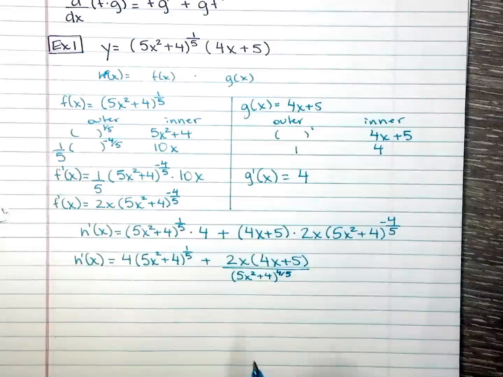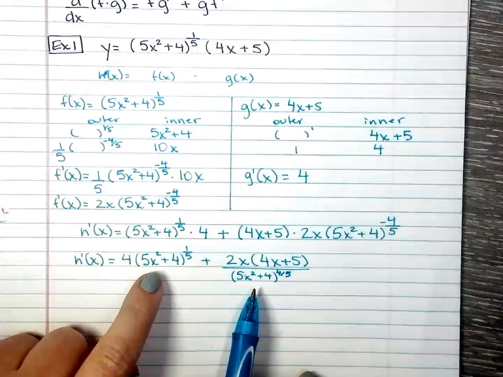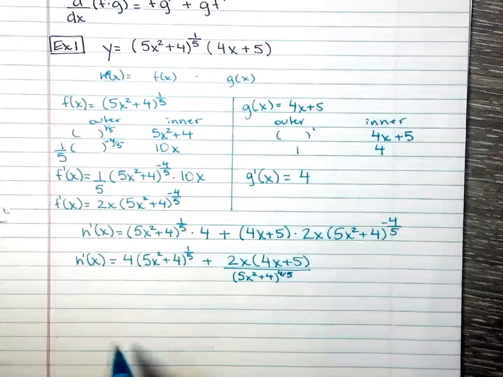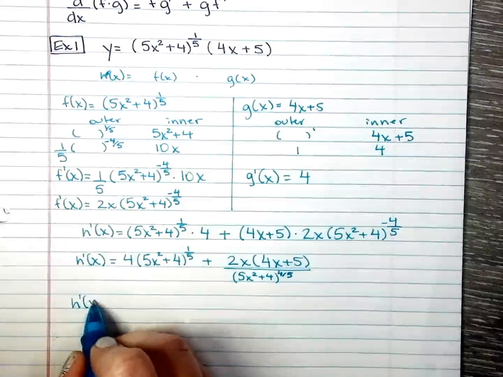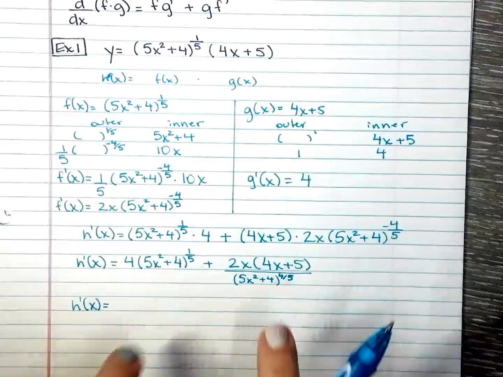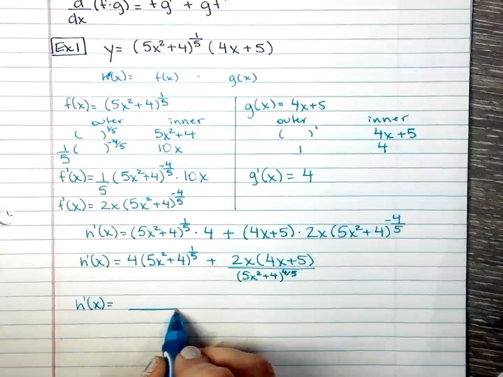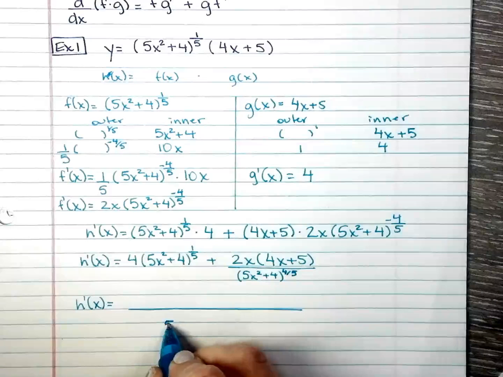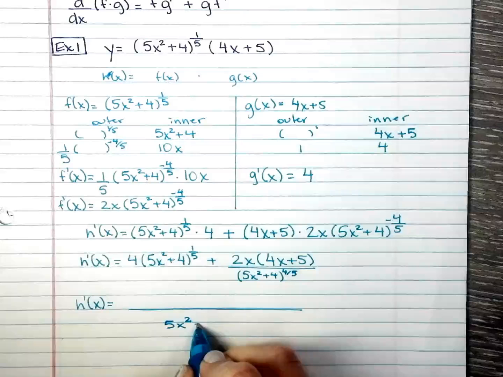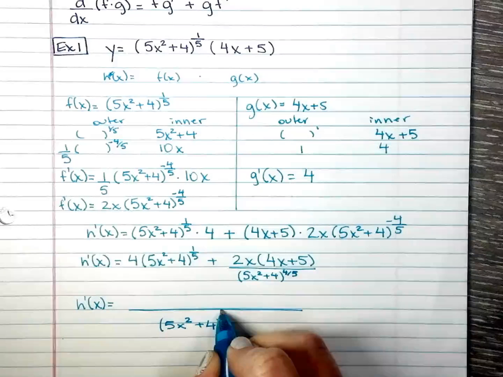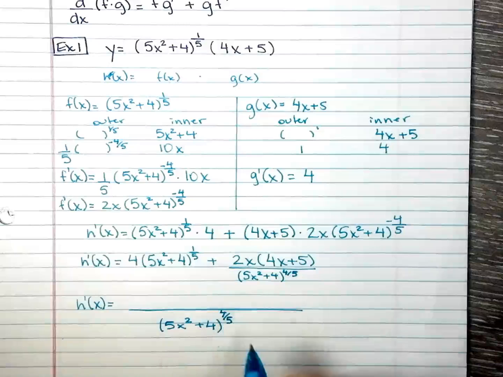Now, from here, I need to find the common denominator between these guys. I can just simply multiply this guy by this guy. Now I have the common denominator. I'll write it over here so my exponent is not just ugly like that. So 4/5.